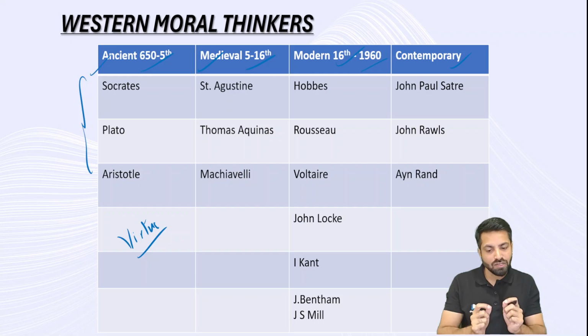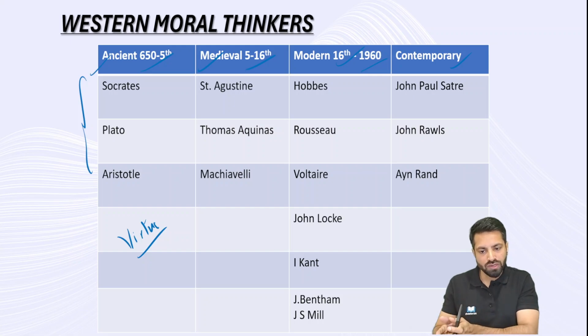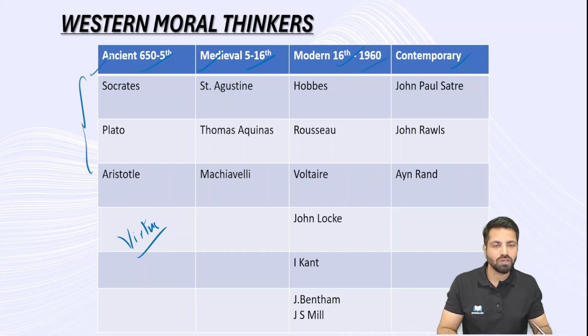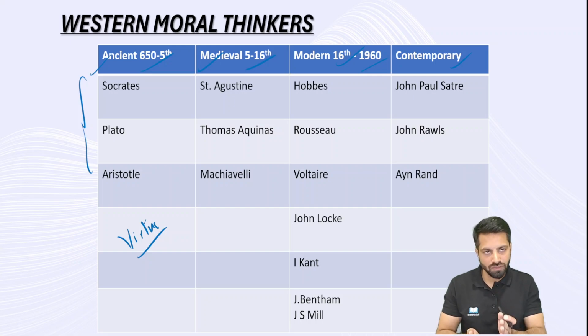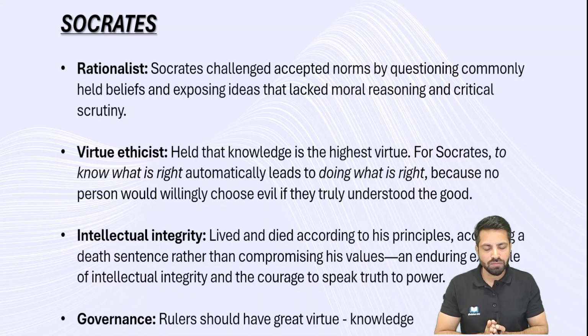And there are slight variations between the consideration of virtues with respect to Socrates, with respect to Plato, and with respect to Aristotle. We are going to discuss that in detail. So, what you have to remember is that the ancient thinkers, philosophers, Socrates, Plato, Aristotle, mainly these three important personalities you have to remember, and these three are virtue ethicists, right? So let's get into the discussion of ancient philosophers. First important eminent personality here is Socrates.